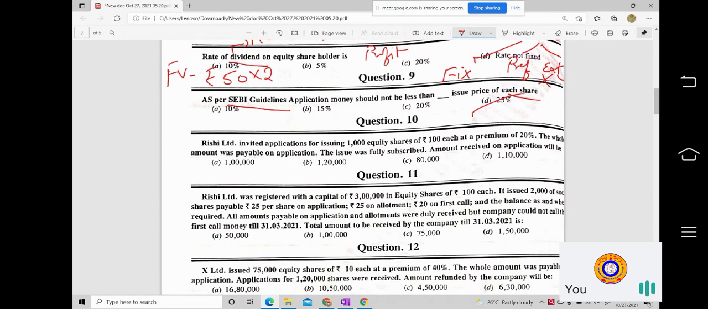So first you tell me what type of problem is this? Is it an installment based problem or is it a problem of one single shot payment, that is lump sum? Is it a problem based on installment method or lump sum method?